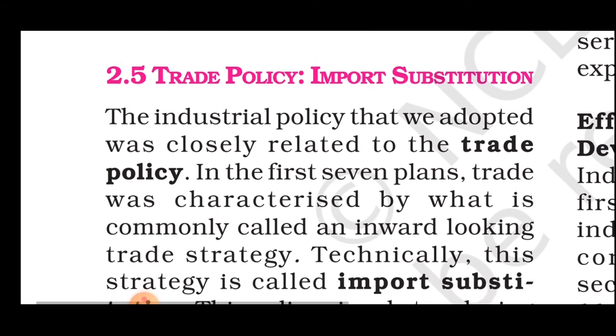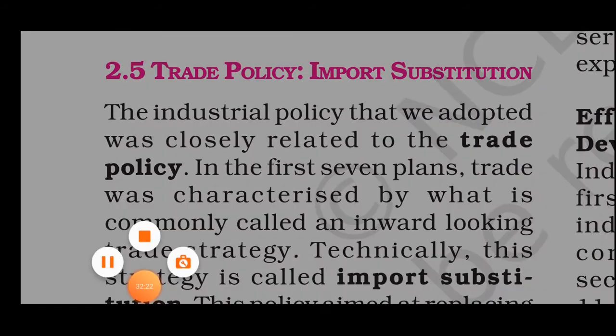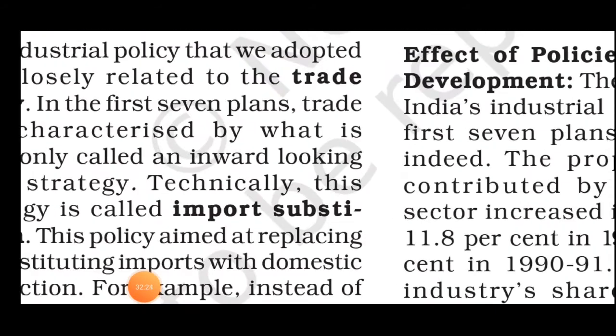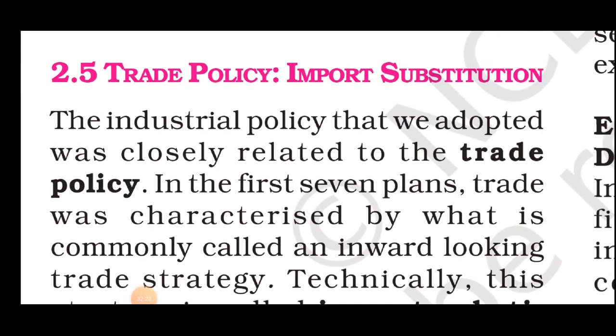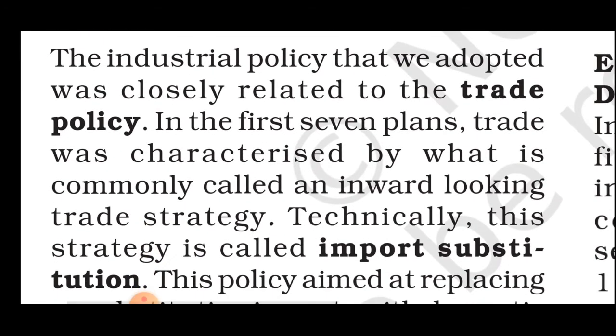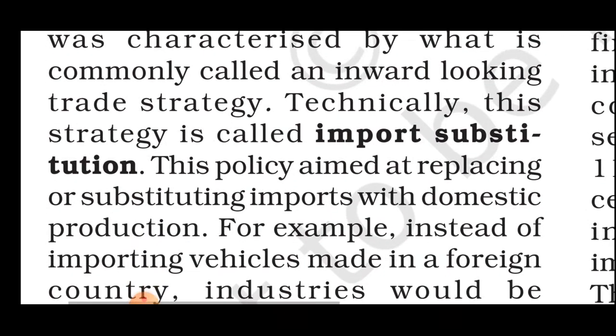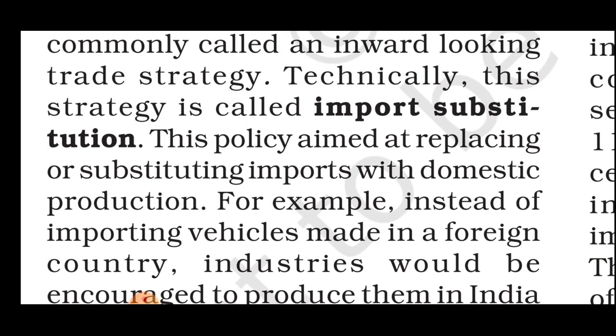Now, trade policy and import substitution. The industrial policy that we adopted was closely related to the trade policy. In the first seven plans, trade was characterized by what is commonly called an inward looking trade strategy. Technically, this strategy is known as import substitution. This policy aimed at replacing or substituting imports with domestic production.